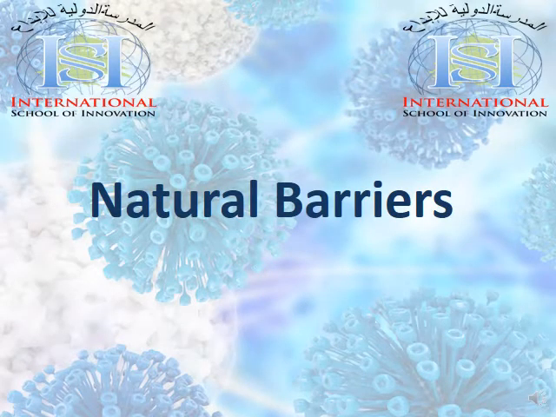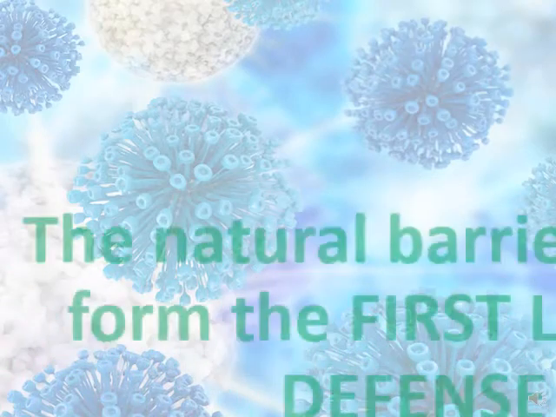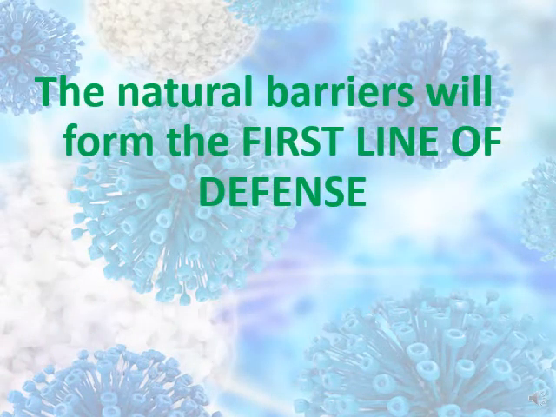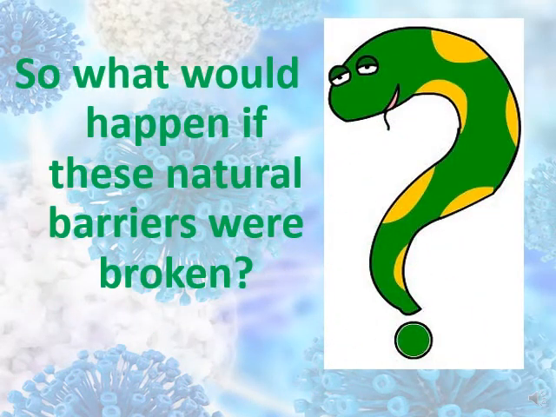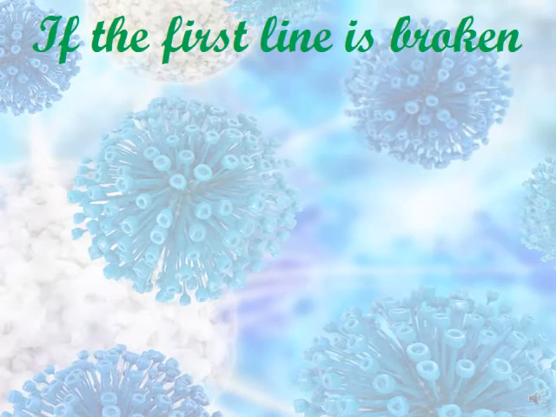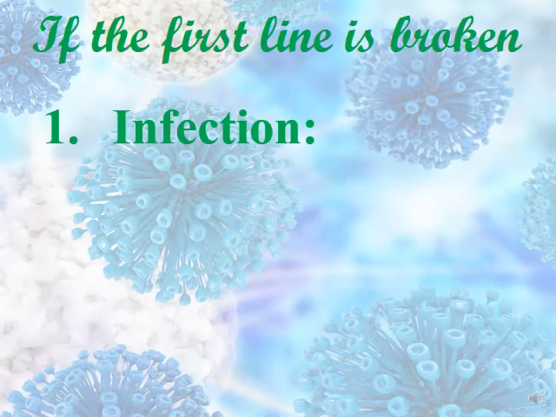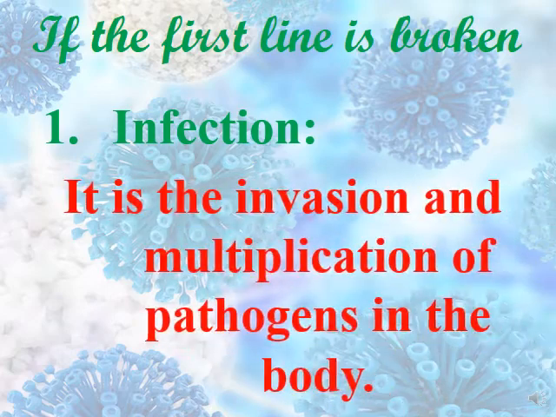Moving now to the natural barriers. What are the natural barriers and what is the function of each of these? They form the first line of defense. So what would happen if these natural barriers were broken? If the first line is broken, what will happen? We will have infection. It's the invasion and the multiplication of the pathogens in the body.